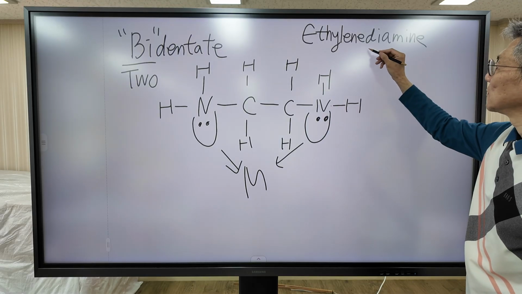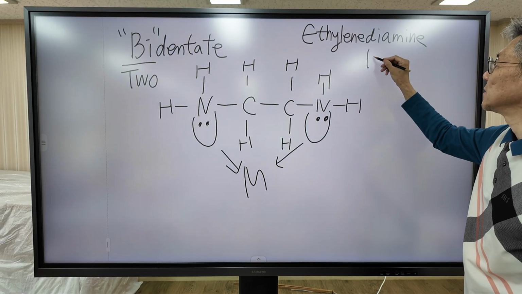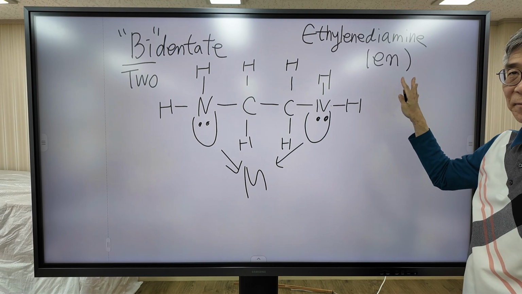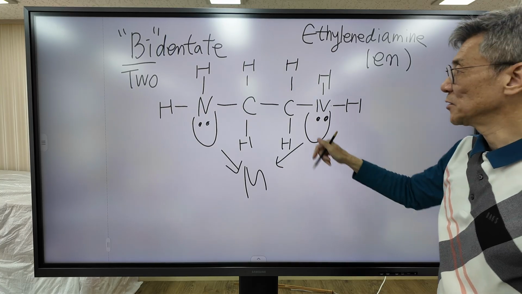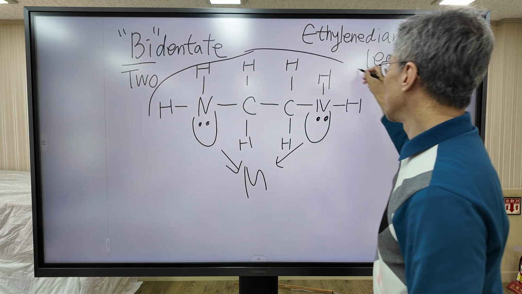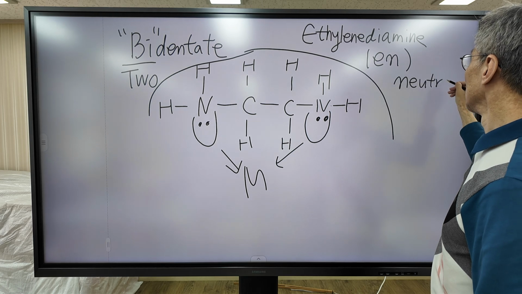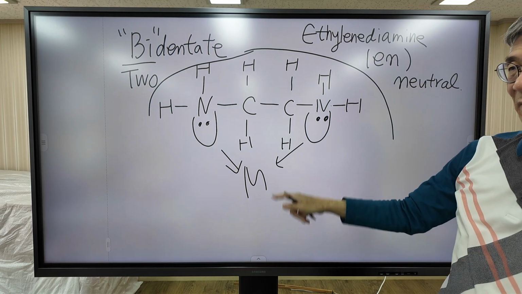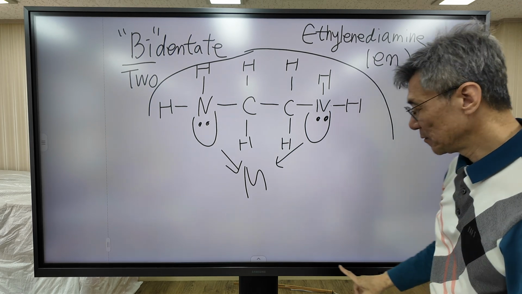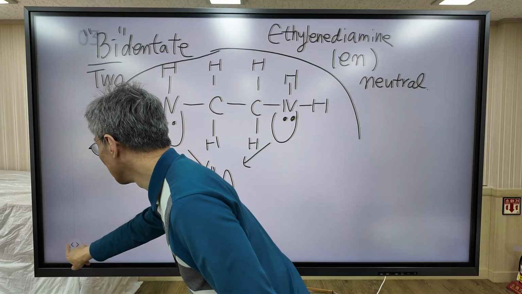The symbol for ethylene diamine is en. And furthermore, the charge of ethylene diamine is neutral. Okay, so a tricky example of a coordination complex looks like this.